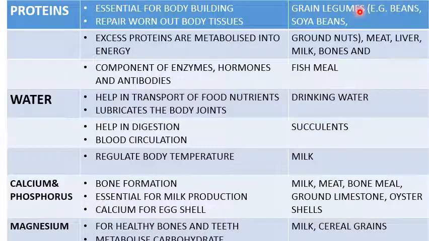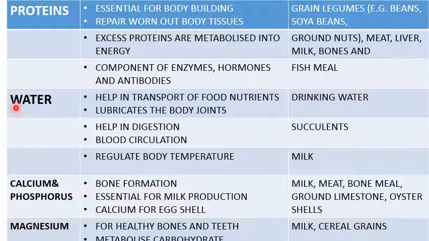Good examples of grain legumes are beans, soya beans, as well as groundnuts. But they can also get proteins from meat, liver, milk, bones, and fish meal. We have some of the animals which will consume this type of feed.